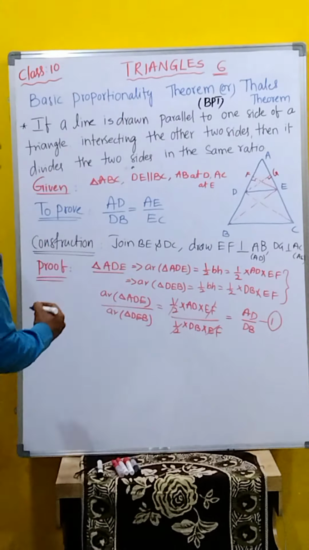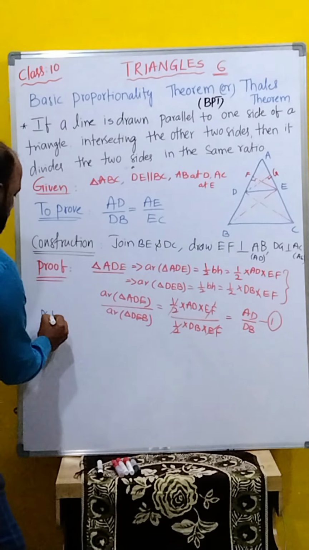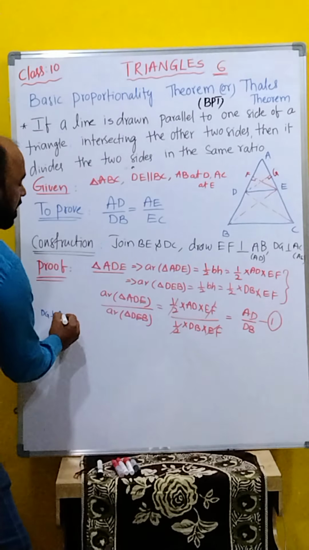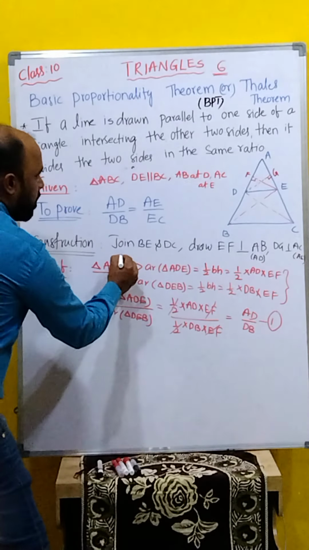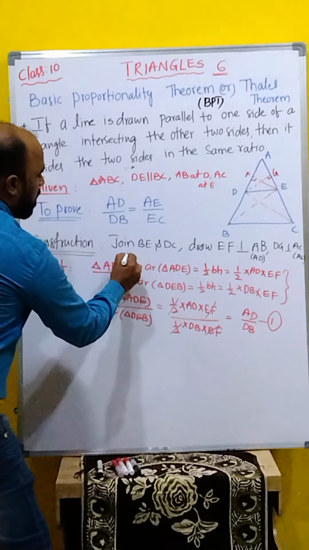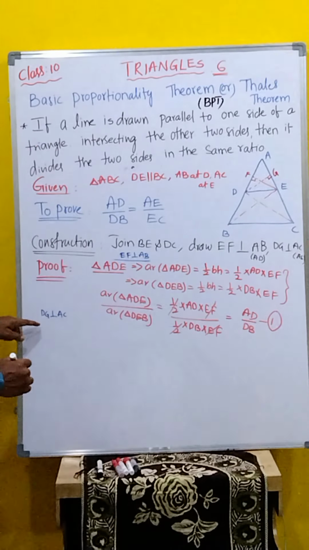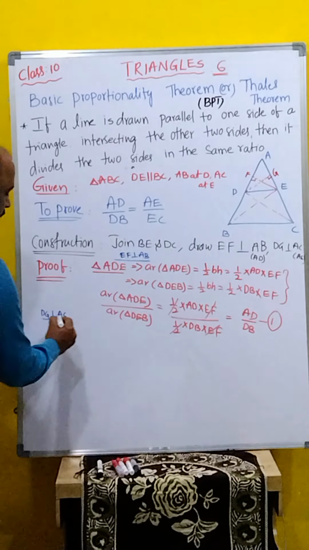Same way, what is here? DG is perpendicular to AC. That we can use here. DG is perpendicular to AE as well as AC. Then what we used here? EF is perpendicular to AB. We used that here. Now we will go for DG perpendicular to AC.